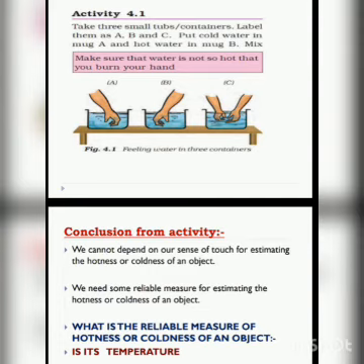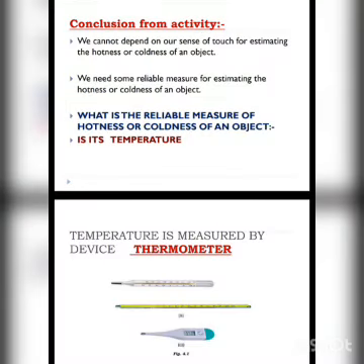Thermometer is actually a combination of two words: therm plus meter, meaning a meter that gives us some reading, a meter used to measure heat. That thermometer we use in our daily life for measuring temperature, like of our body or of an object.